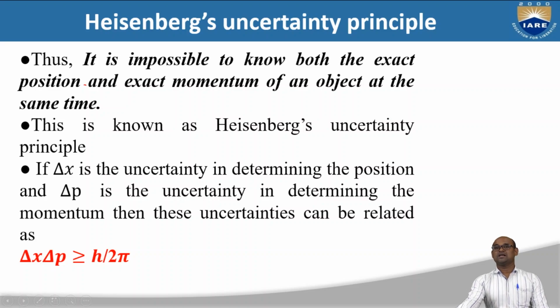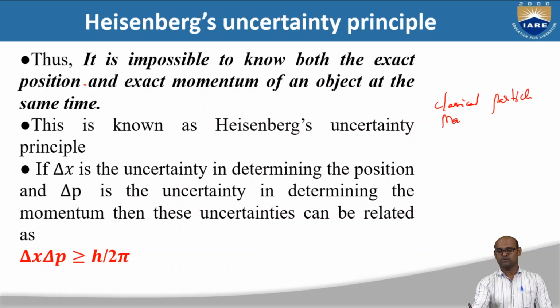For a classical particle, you can find both position and momentum exactly. So this is a very important point. Classical means macro. For a macro particle, you can find both x and p exactly at the same time.